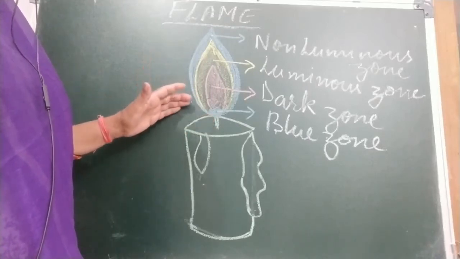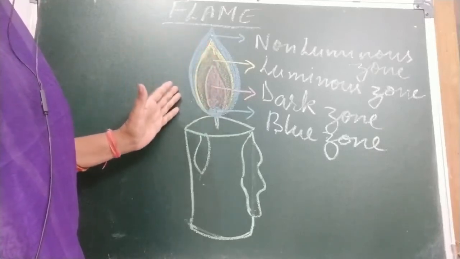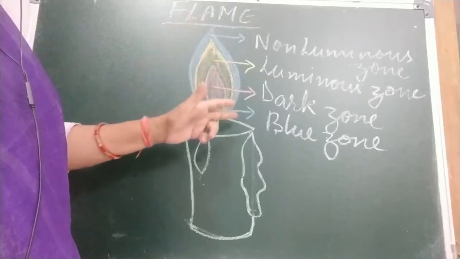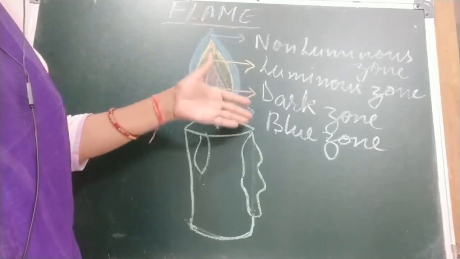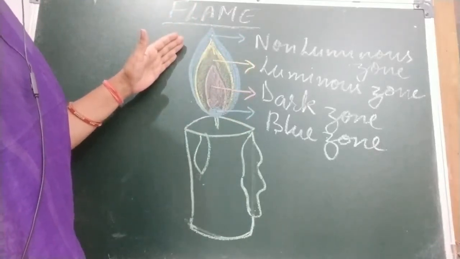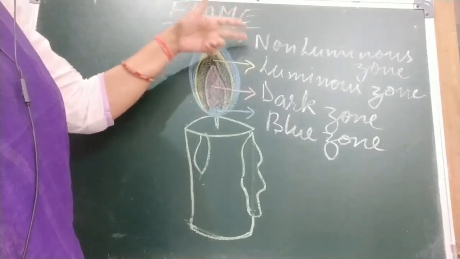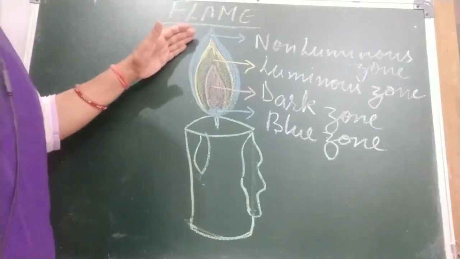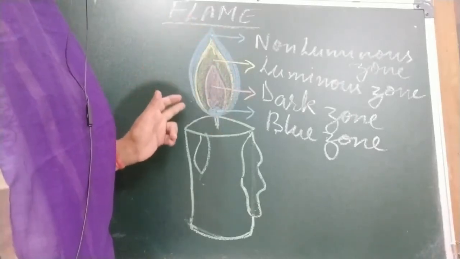Now, after lighting the candle, we are going to observe the flame very carefully. We will find that it is spindle shaped and has 4 main regions. I have mentioned those regions here, and one by one we are going to discuss them. First is the non-luminous zone, or the zone of complete combustion. Because of complete combustion, this is the hottest part of the candle flame. It is the outermost zone of the flame.